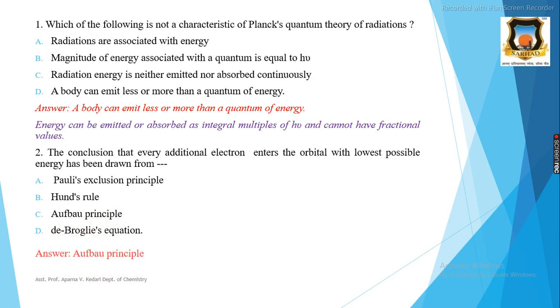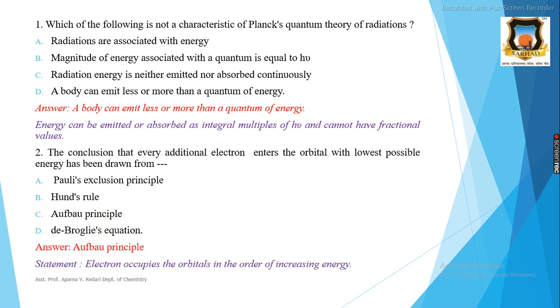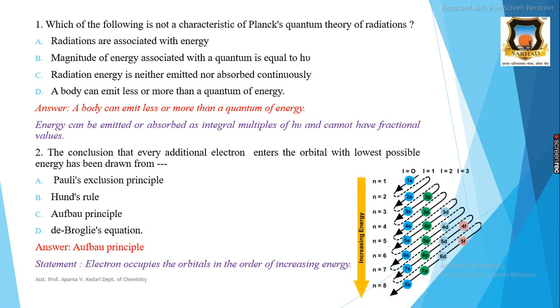And the correct answer is Aufbau principle, and this is the statement for Aufbau principle, that is electrons occupy the orbitals in order of increasing energy. Here electron filling takes place according to increasing energy of the orbitals, that is 1s orbital is lower in energy than 2s, 2p, 3s, 3p, 4s, then 3d, 4p, 5s. Therefore, the conclusion that every additional electron enters the orbital with lowest possible energy has been drawn from the Aufbau principle.